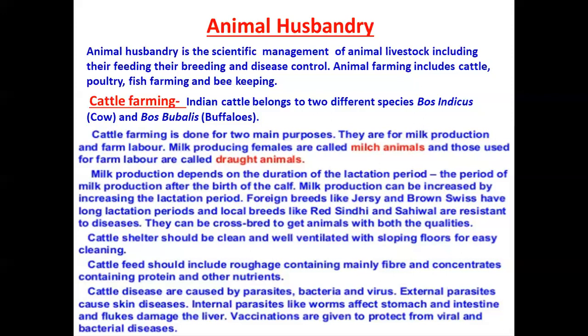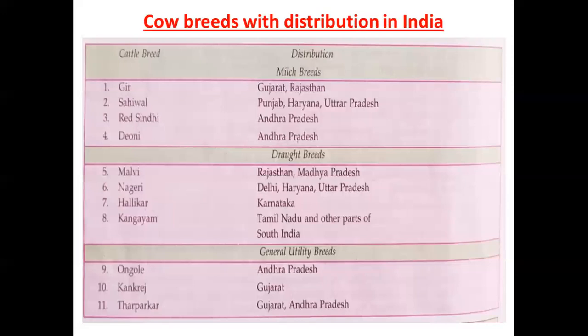For this, it is very important that we give vaccinations so that we can protect them from viral and bacterial diseases. So this is the gist of cattle farming. Now these are the different types of cow breeds with distribution in India.